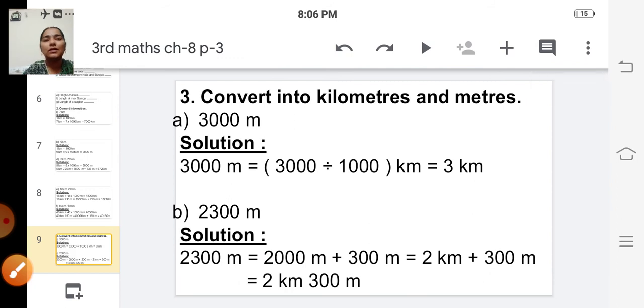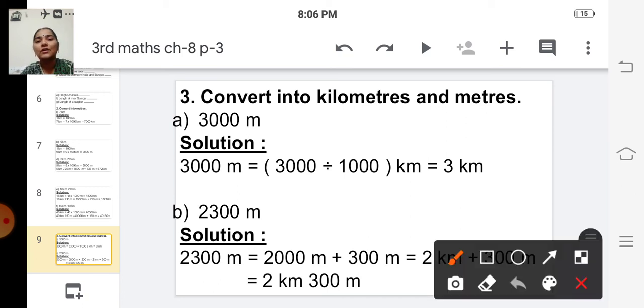The next one, third problem. Convert into kilometers and meters. Okay, convert into kilometers and meters. So to convert meter into kilometer, what do we have to do? We have to divide by 1000, right?